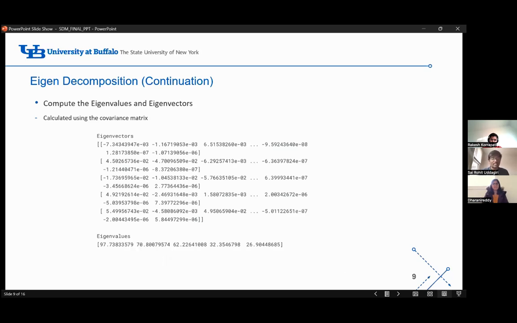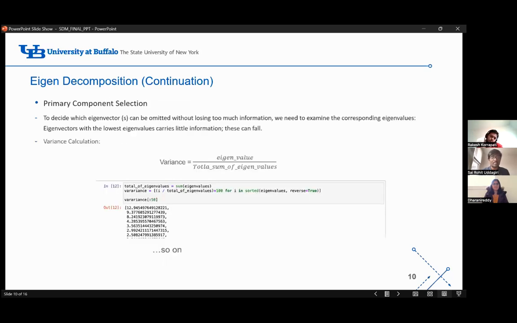These are used for calculating the variance of each principal component, shown over here. The variance is calculated using this formula, which is the eigenvalue divided by the total sum of the eigenvalues. As you can see, we have 755 columns, so we're going to get 755 variances explaining each of the columns.